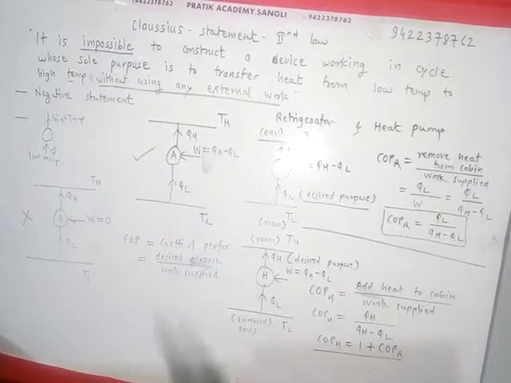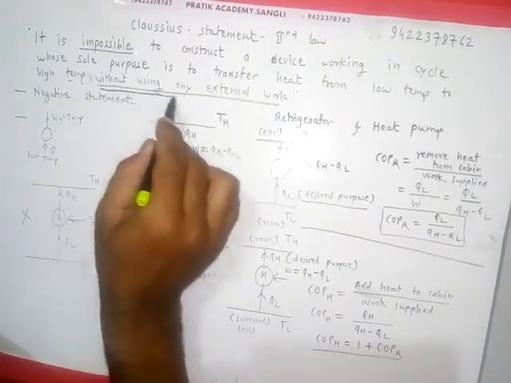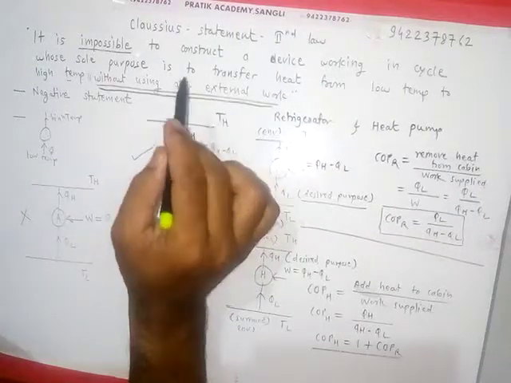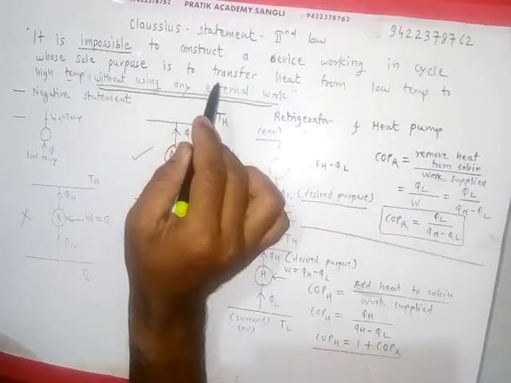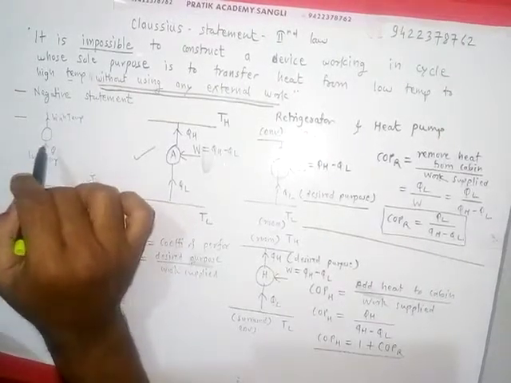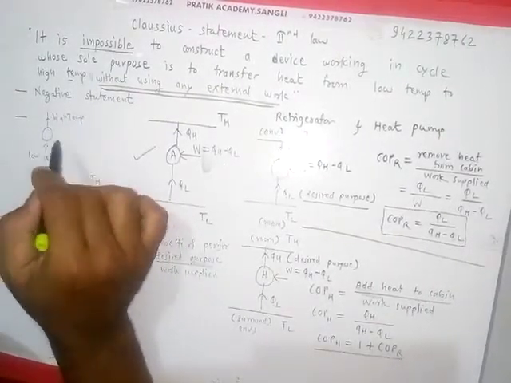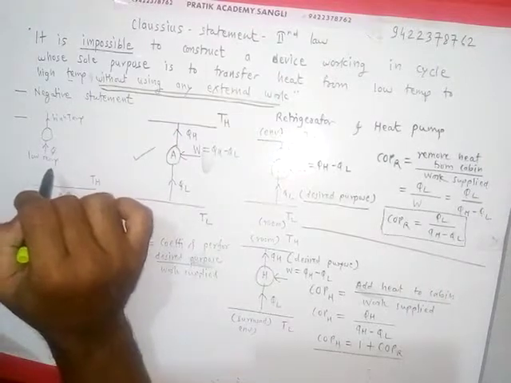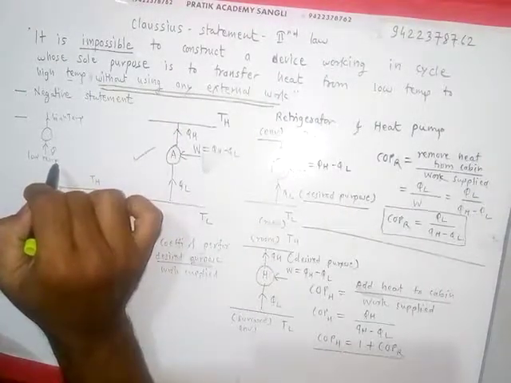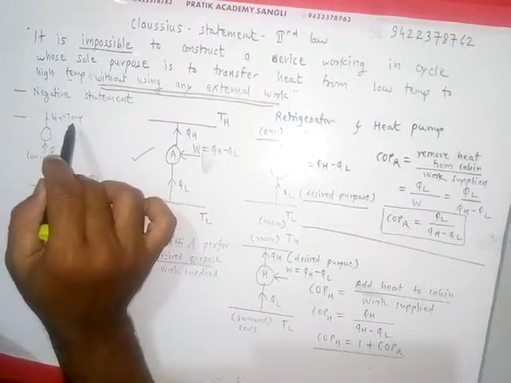This is important: without using any external work, we cannot transfer heat from low temperature to high temperature. So its approach is negative, and the function of the device is to transfer heat from low temperature to high temperature.